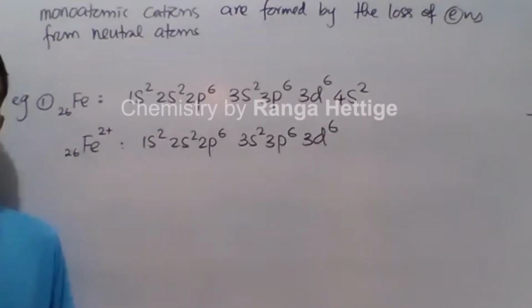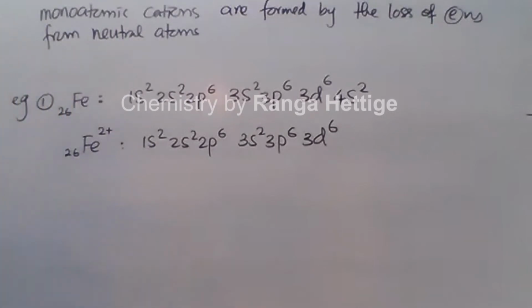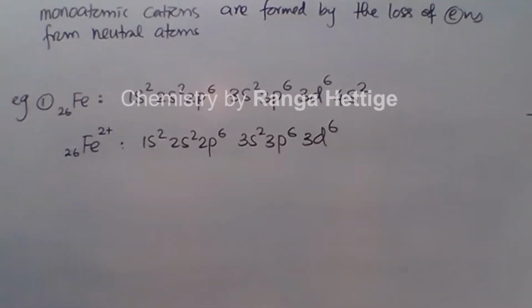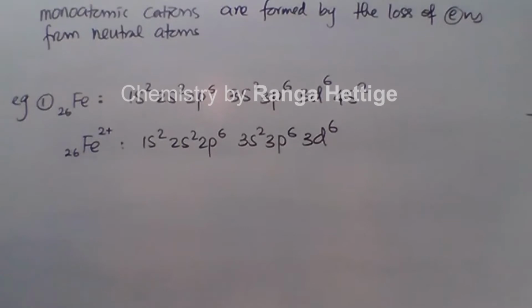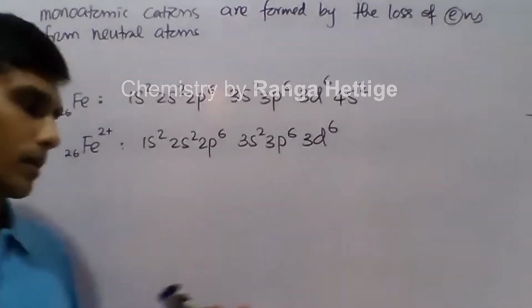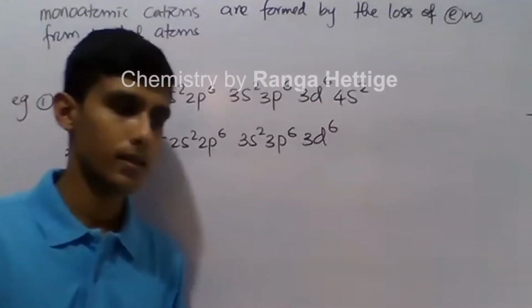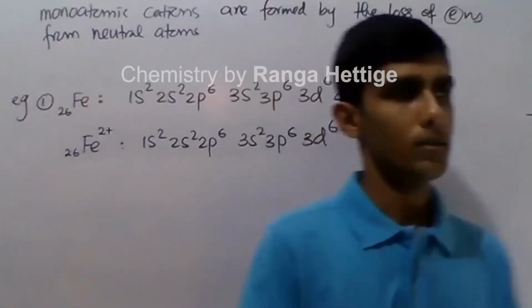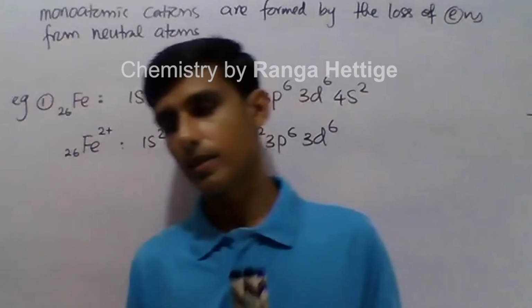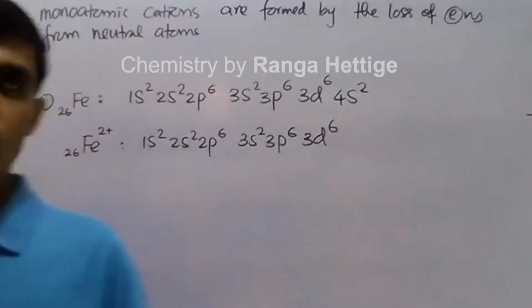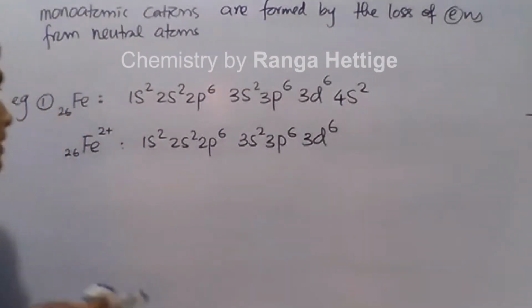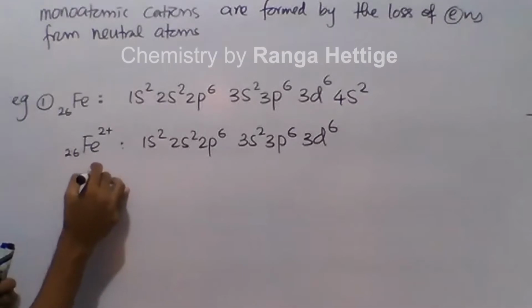When electrons are removed from the atom, that building up principle is not used there. That is not valid because now the atom has electrons, and there are different types of electron-electron repulsion. So the situation becomes more complex and electrons are removed from the outermost sub-energy level. Let's say Fe3+.